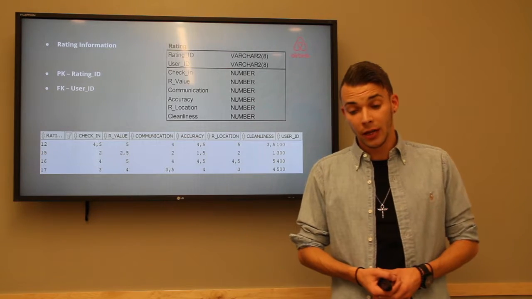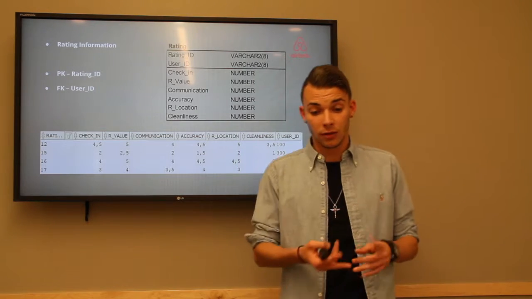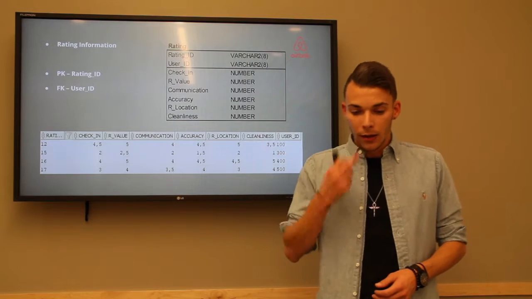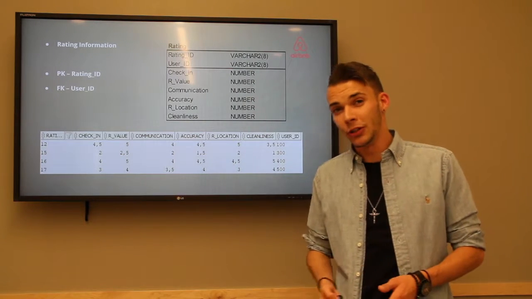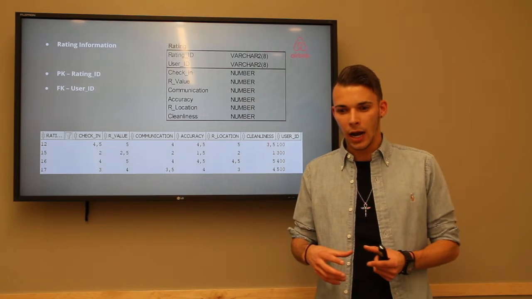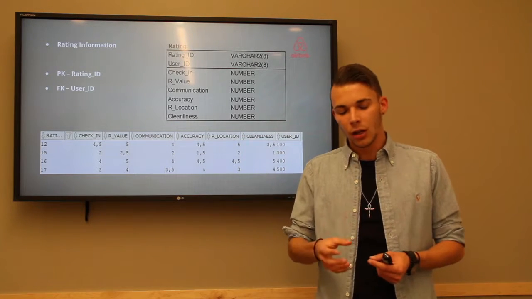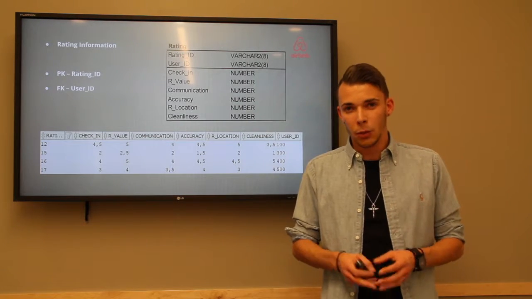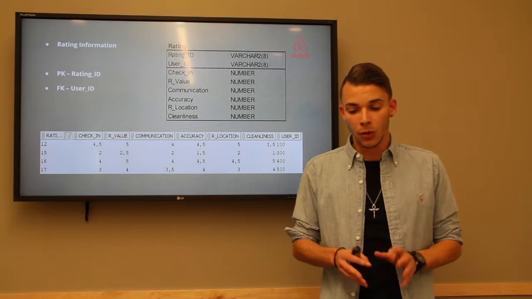The next table is the rating table. Over here we have basic rating information with the primary key of rating ID, referencing the user ID as a foreign key in this table. This rating system is defined with numbers, although the SQL data is in the background. So most likely we have a different interface on the user end that allows us to just rate a property or stay at an Airbnb with 5 stars. So on the user end, the numbers are pretty much limited to 5.